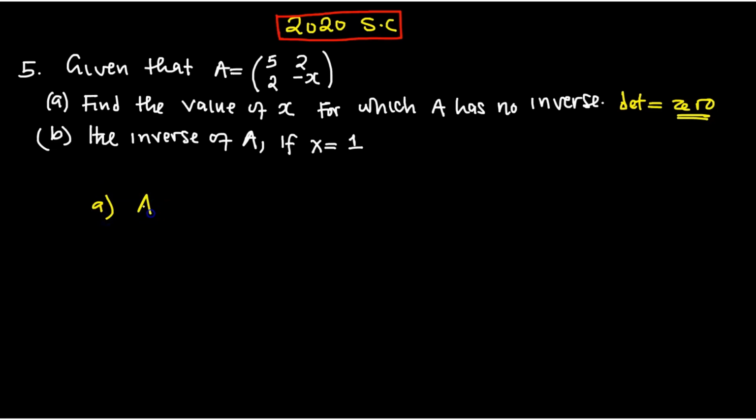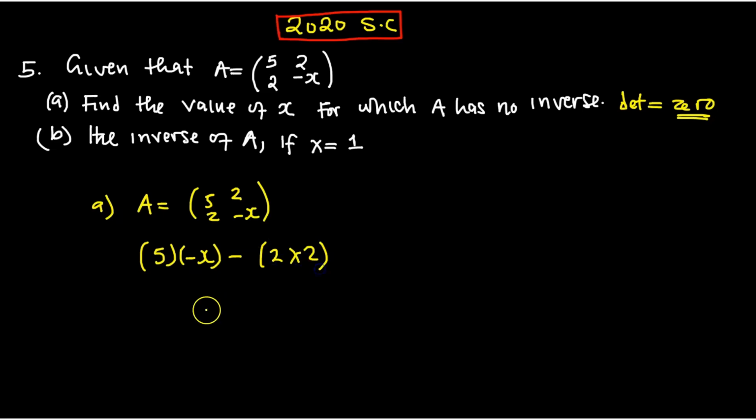Since the matrix A is equal to 5, 2, 2, negative x, we say 5 multiplied by negative x, let me put it in brackets to differentiate, minus 2 multiplied by 2 equals 0. This gives us negative 5x minus 4 equals 0.